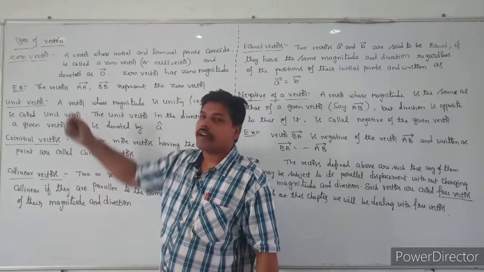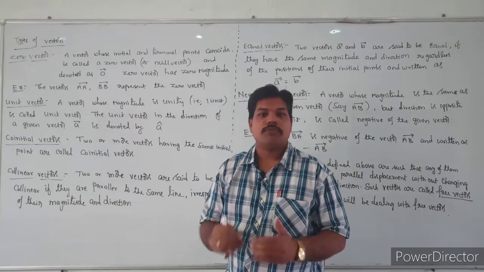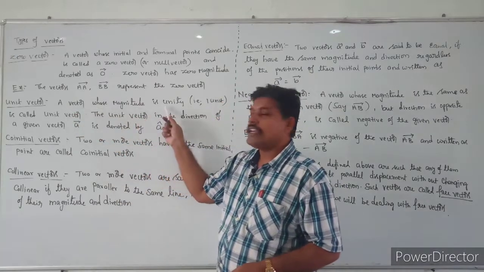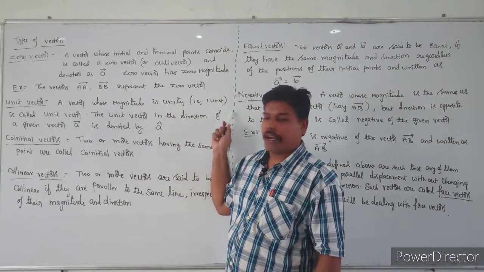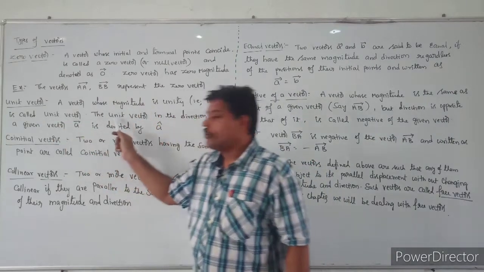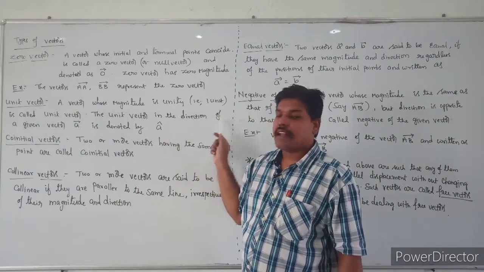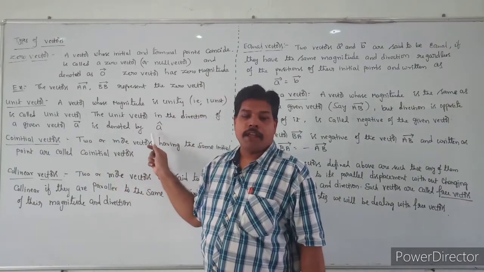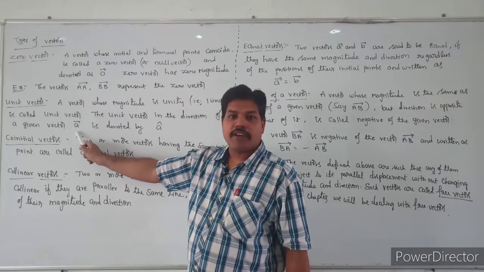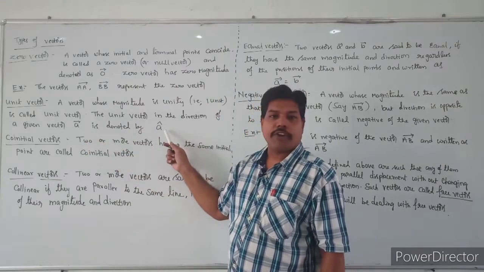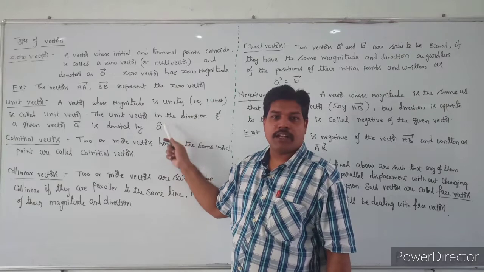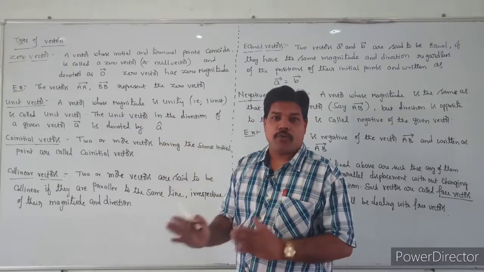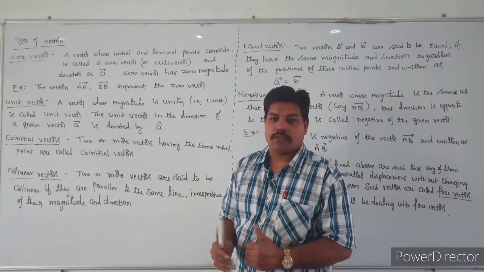Similarly, you can see the unit vector. What is a unit vector? A vector whose magnitude is 1 unit. Unity is nothing but 1 unit. So e is called the unit vector. The unit vector in the direction of a given vector A bar is denoted by A cap. How do you read that? A cap. It means it is a unit vector whose magnitude is 1.